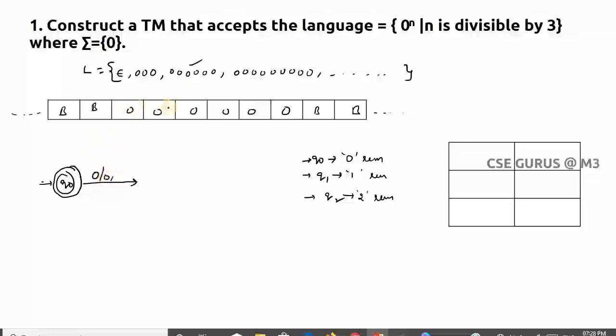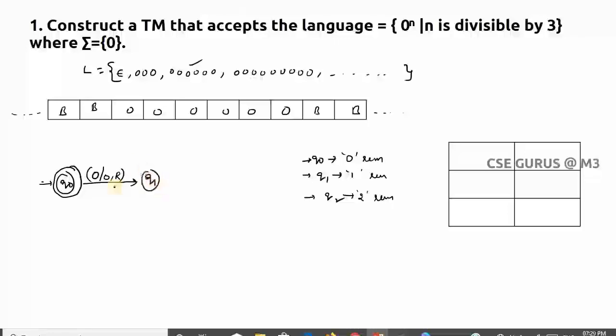And are you going right or left? No need of going left, only go right. So this is a simple problem, that's why there is no need of replacing or going left. We'll see some other programs where you will find the complexity. There you can find how to go left shift, when to go left shift, and when you want to replace. But here in this one, no need of replacing, no need of going to the left shift.